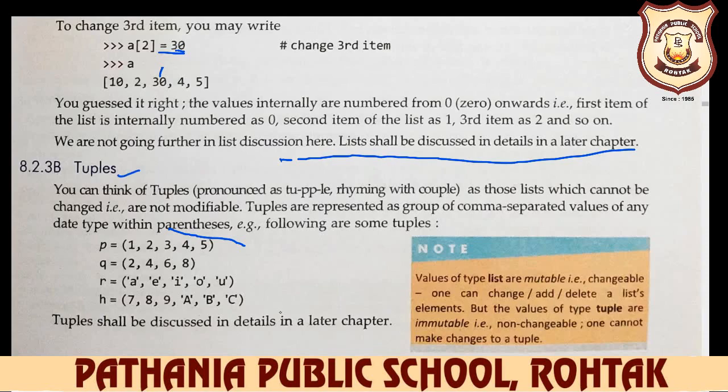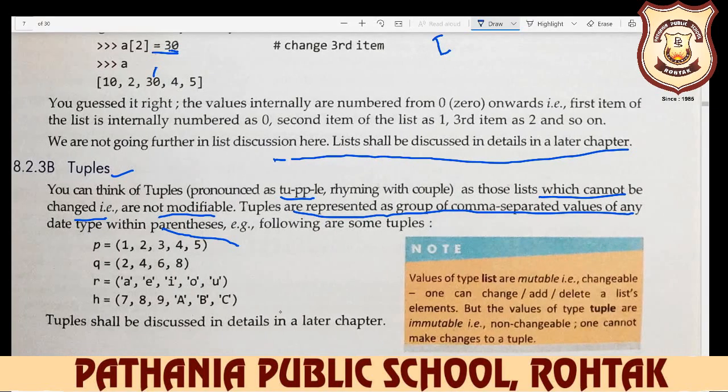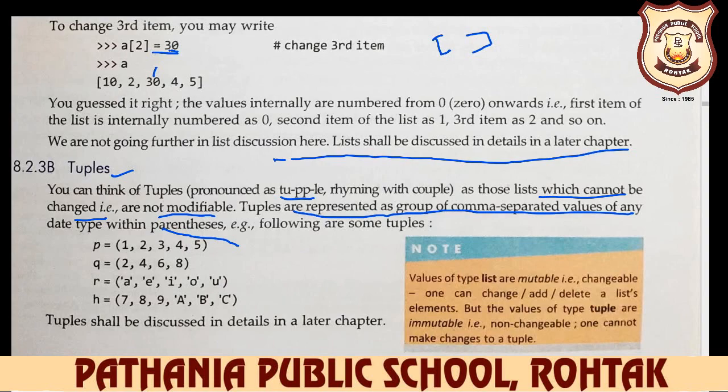What is the meaning of tuple? Tuple is pronounced like couple, tuple. Tuples are lists which cannot be changed or modified. Tuples are represented as a group of comma separated values of any data type within parentheses. Learn this point: when we work with a list, we use square brackets, but when we use a tuple, we use parentheses. And there is an important difference.